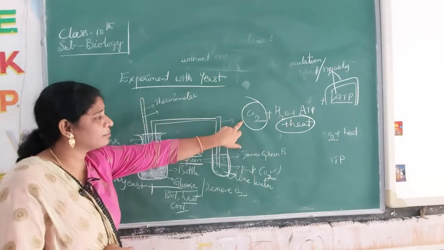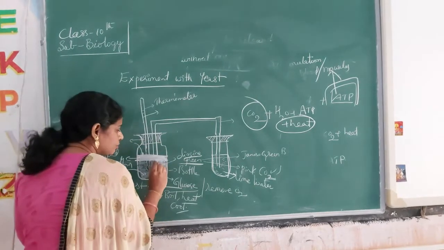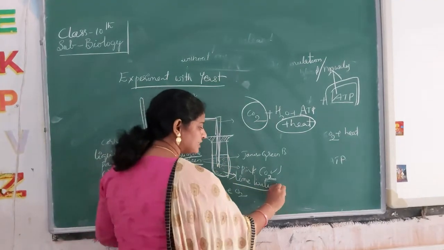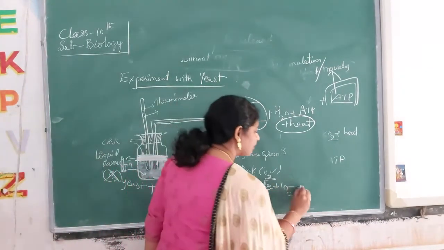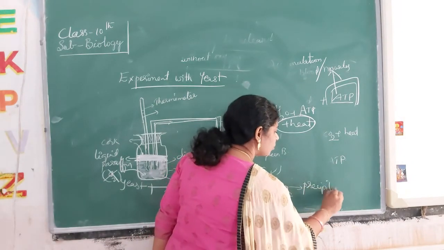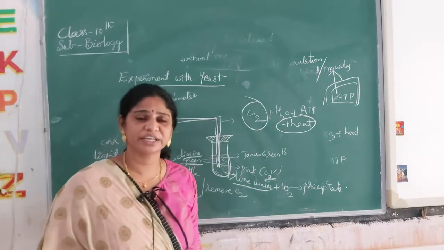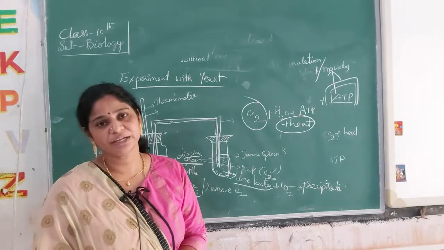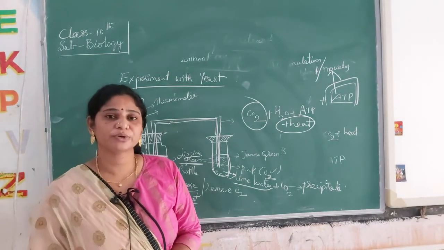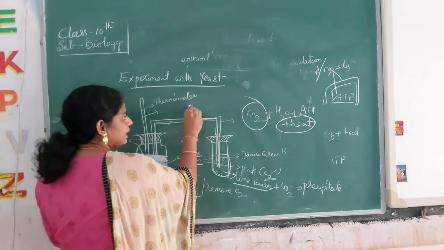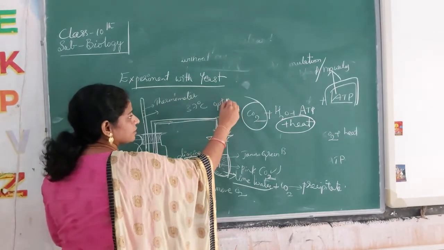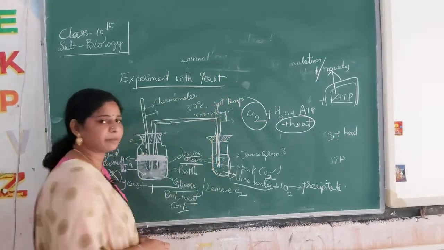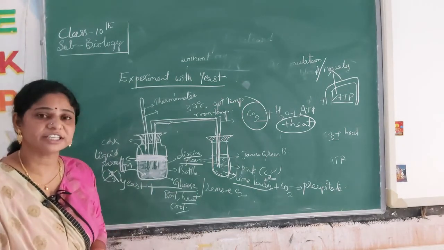Next, how is the carbon dioxide released, and how can we test that? Carbon dioxide moves away through this tube and enters the lime water. The lime water mixes with the carbon dioxide produced and forms a precipitate. By this we can indicate that yeast is producing carbon dioxide by anaerobic respiration, and heat is also produced. We adjust this complete set at 37 degrees centigrade, the optimum temperature, or room temperature. This is the experiment given here to test anaerobic respiration.